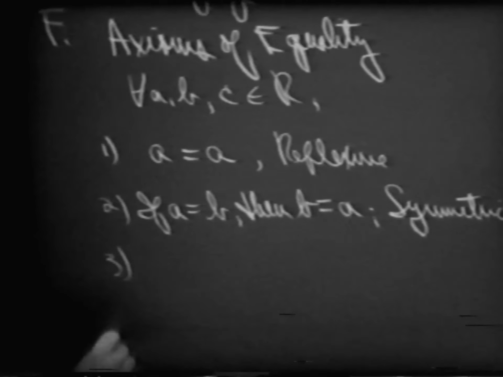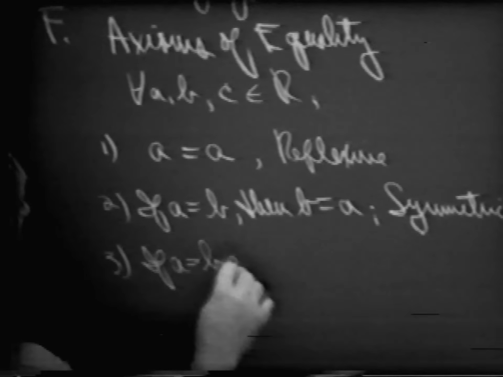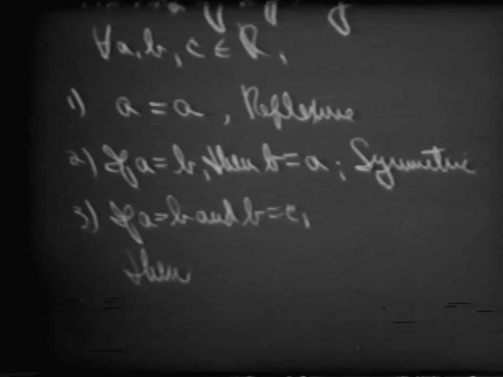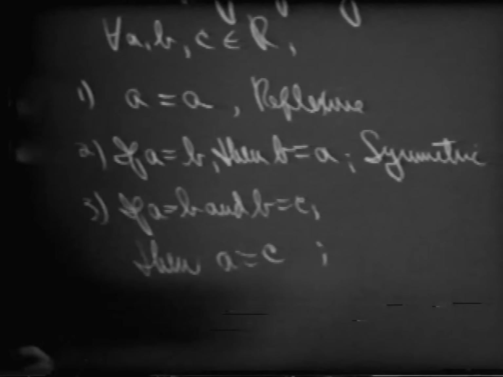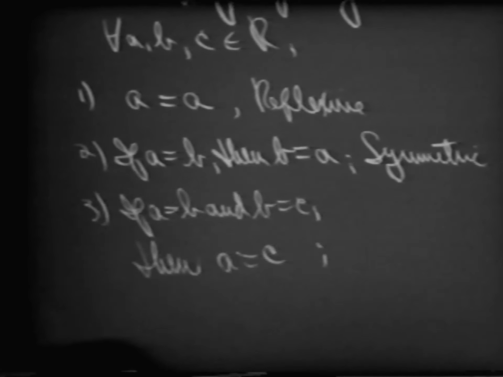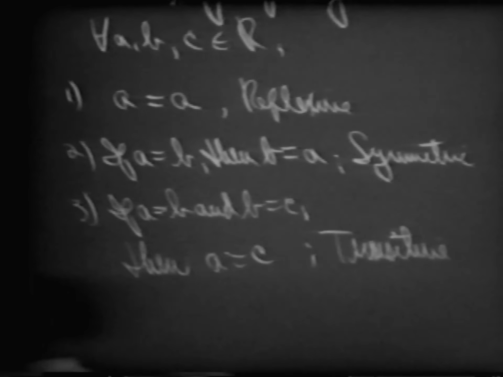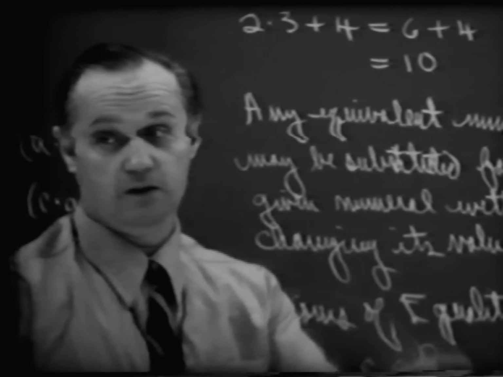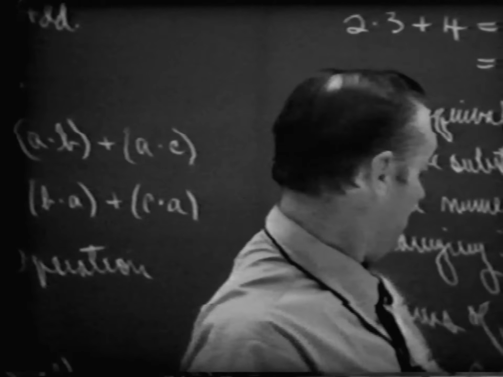How about then a third axiom of equality, in which if A is equal to B, and B is equal to C, then what is our conclusion? Malcolm? A equals C. You'd like to say that A is equal to C, and we have given this a name. Does anyone remember that, Michael? Transitive. This is called the transitive property of equality. Notice with respect to inequality, if A is greater than B, and if B is greater than C, then A is greater than C is also true. And we'll get into some of the properties of inequality later on.